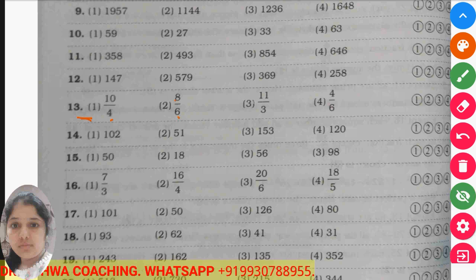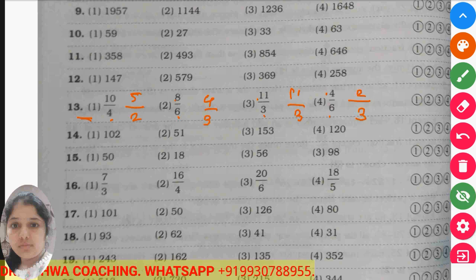given: 10 upon 4, 8 upon 6, 11 upon 3 and 4 upon 6. So if you simplify it, it becomes 5 upon 2. Then this becomes 4 upon 3, this becomes 11 upon 3, and this becomes 2 upon 3.